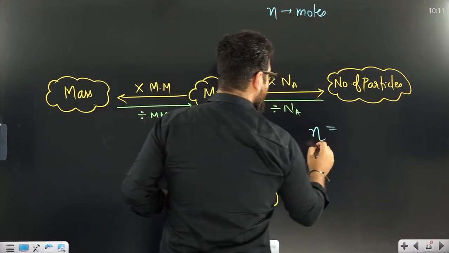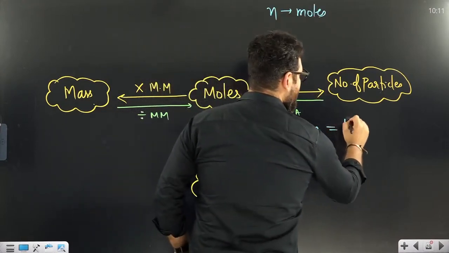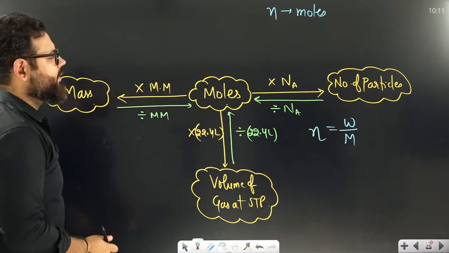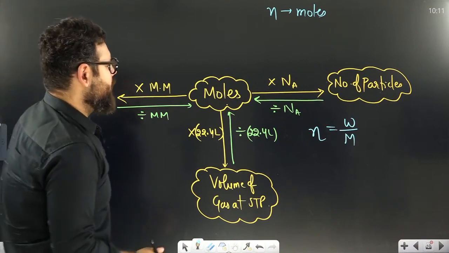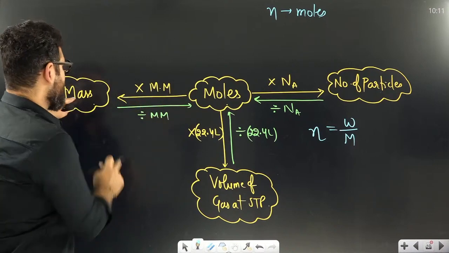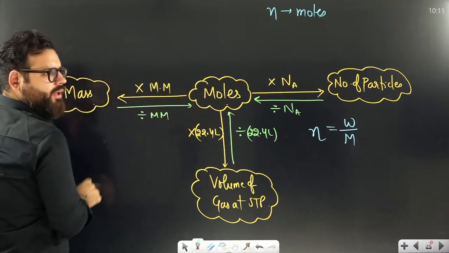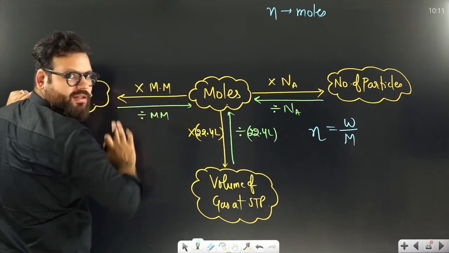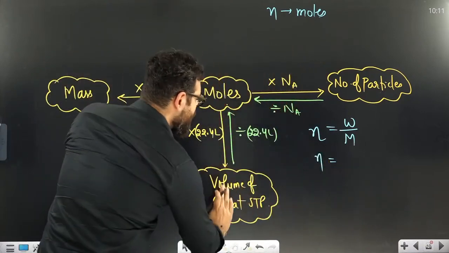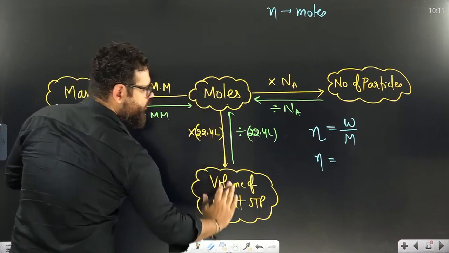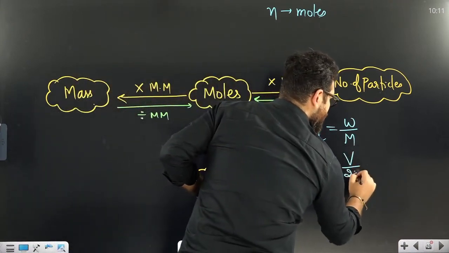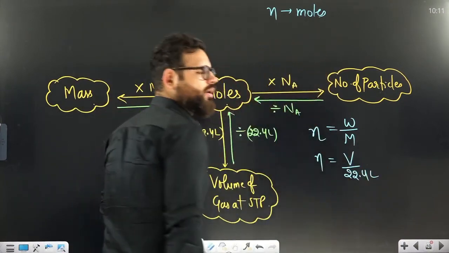Moles can be written as given weight by molar mass. So when you have the weight and want to go to moles, you divide by molar mass. Or moles can be written as given volume by 22.4 liter, so given volume by molar volume. We call it molar volume.